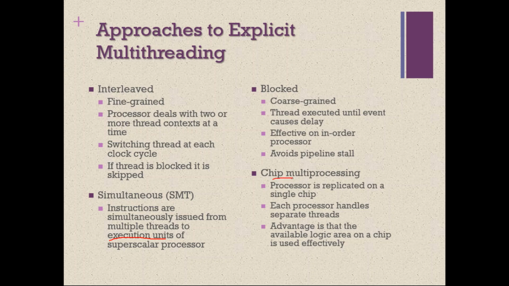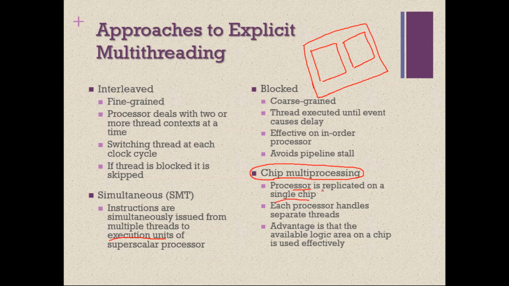Next is chip multiprocessing. Chip multiprocessing means here you really have multiple processors. Processor is normally stored in a chip, an IC chip. But in this chip there are 2 processors, or more than one processor. In a single chip there is more than one processor. That concept is called chip multiprocessing. The processor is replicated on a single chip.